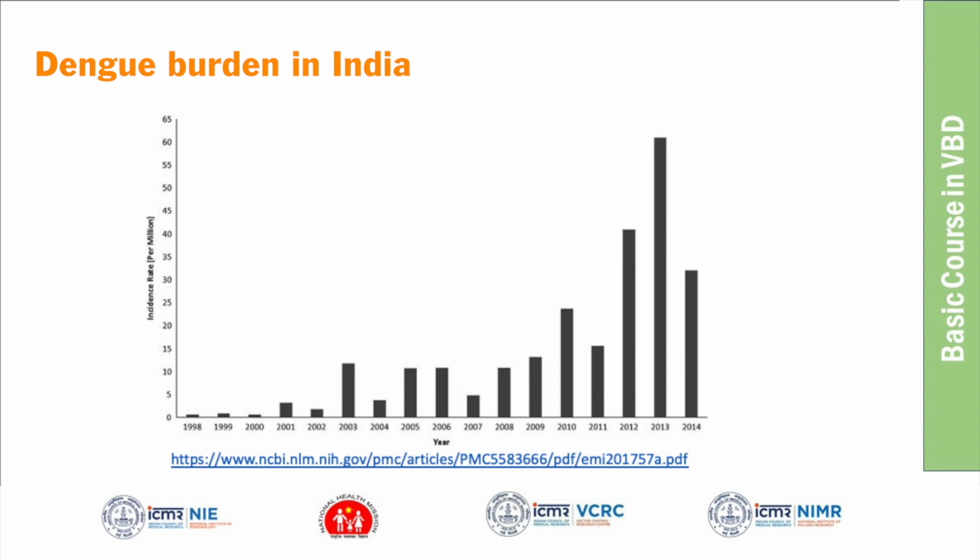I think after two initial outbreaks were reported in Delhi and surrounding areas, it subsequently spread to other parts of India. In Tamil Nadu they started reporting a large number of cases from 2009-10 onwards. I think it's the same with Odisha, from 2012 or 13. After 2010 the cases are rising.